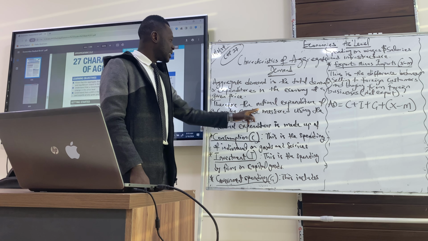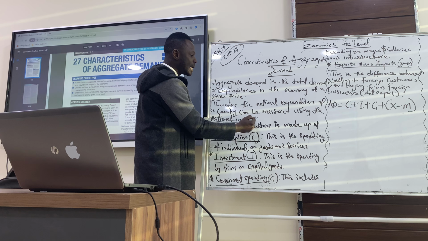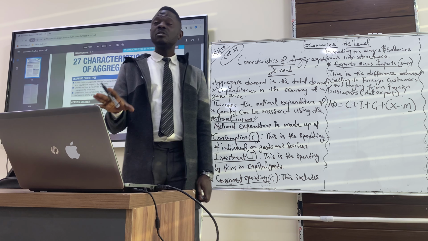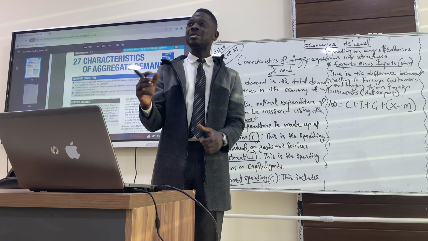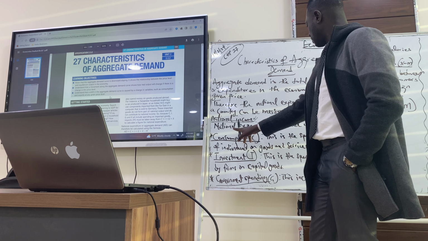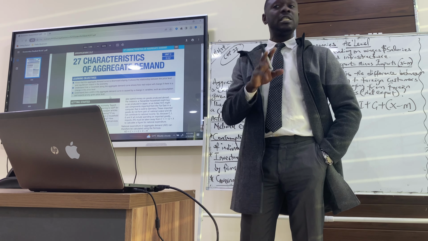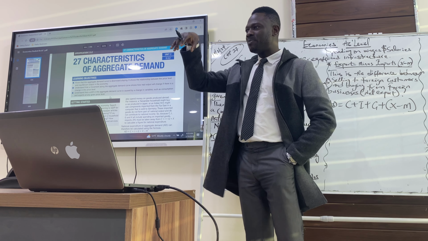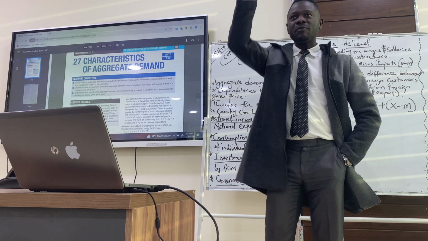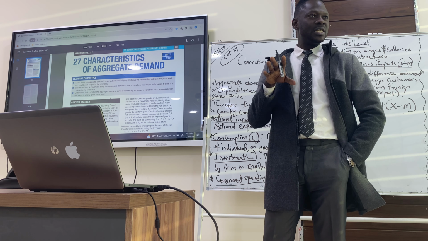So therefore, the national expenditure of a country can be measured using the national income. We have our national income, which is part of our GDP. So to measure our national income, we can use our national expenditure. Here I wrote, the national expenditure, which is the national income, which is the GDP. When we have to measure it, part of our GDP is our national expenditure, our spending, which is aggregate demand within the economy.